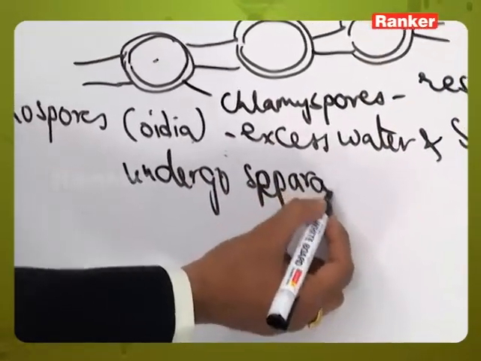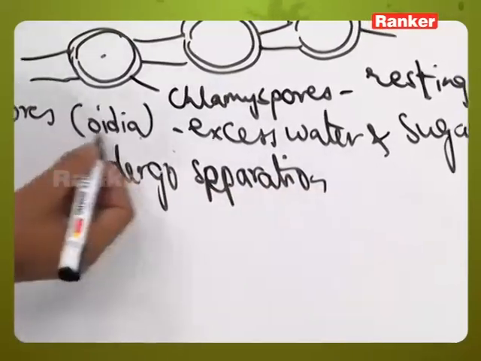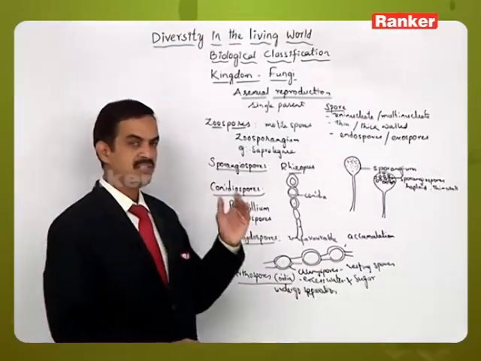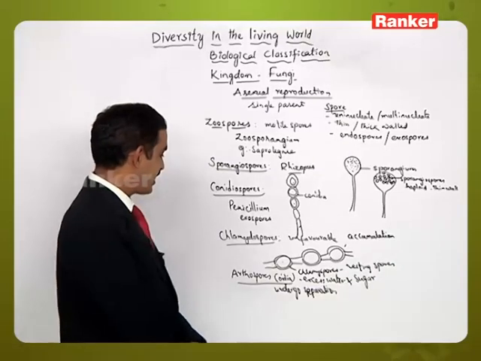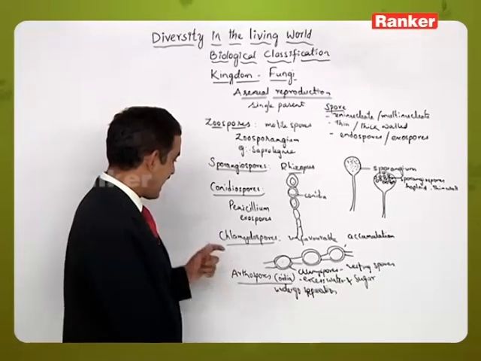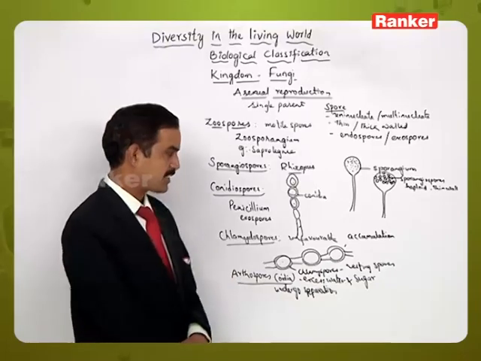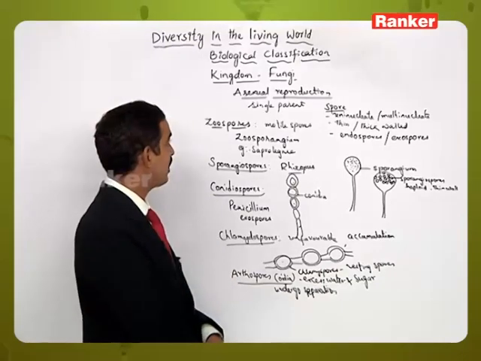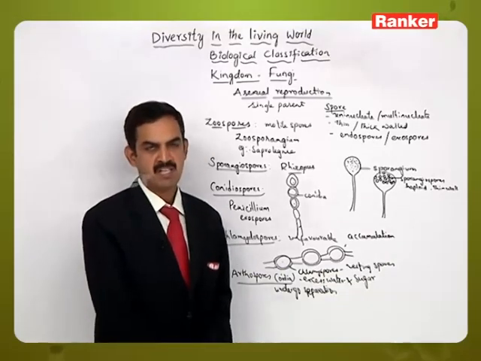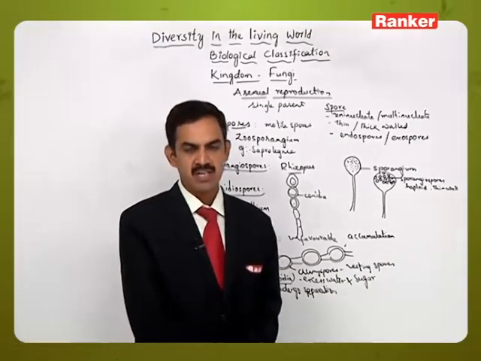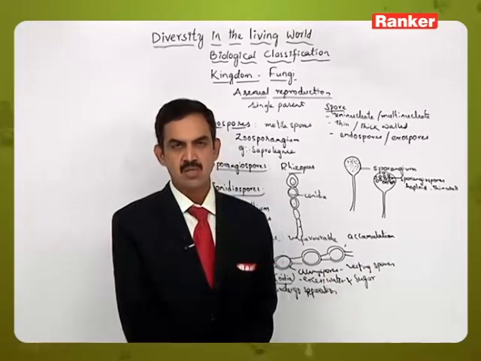When they undergo separation, each of those structures is called an arthrospore or oidium, and they germinate and give rise to new individuals. This type of structure can be seen in examples like Rhizopus. Chlamydospores can also be seen in Rhizopus. So these are different types of asexual structures which have been formed in various groups of fungal individuals to perpetuate and continue the race of the species.